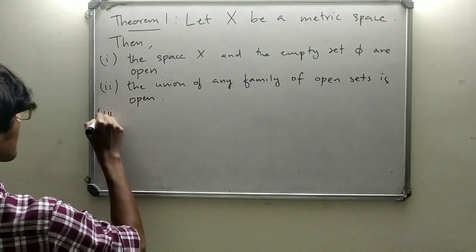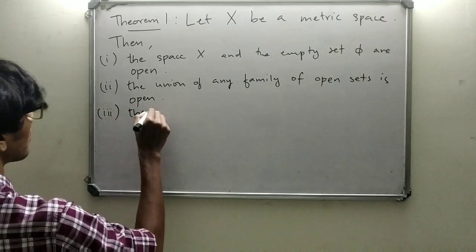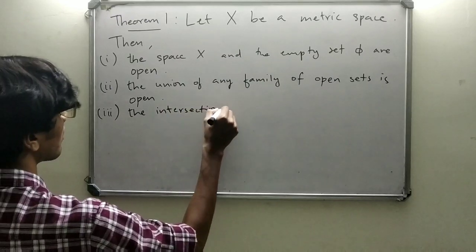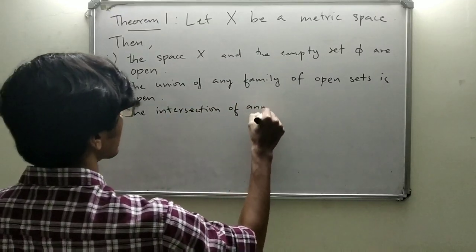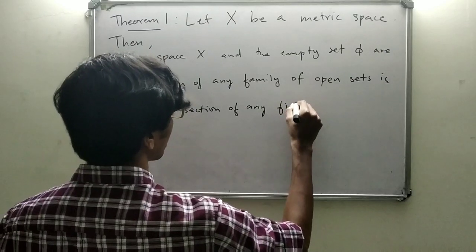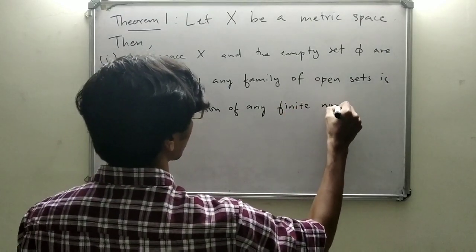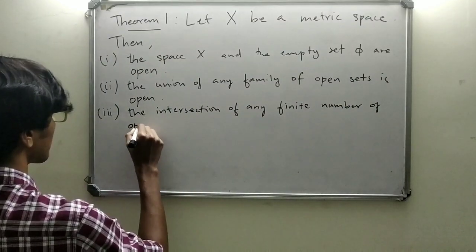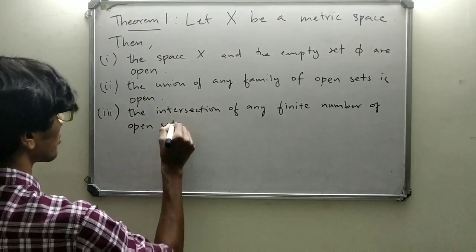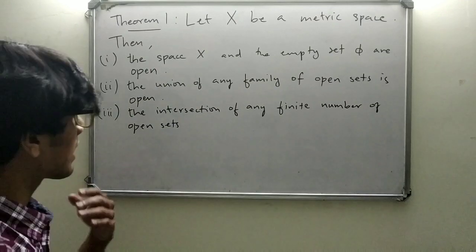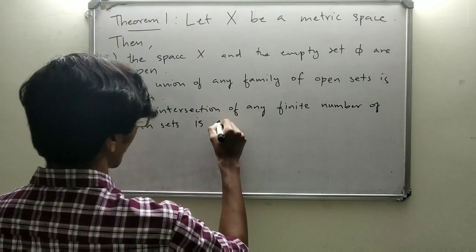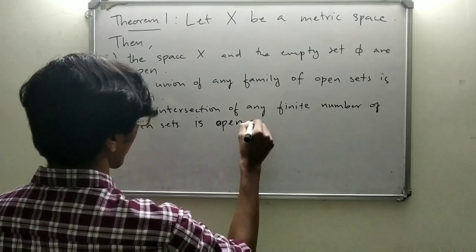Third statement, the intersection of any finite number of open sets, or you could say any finite intersection of open sets, is again open.